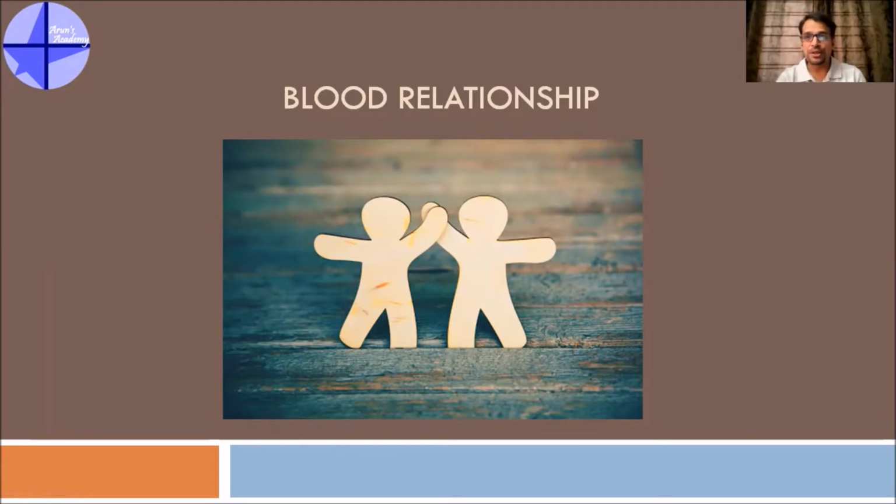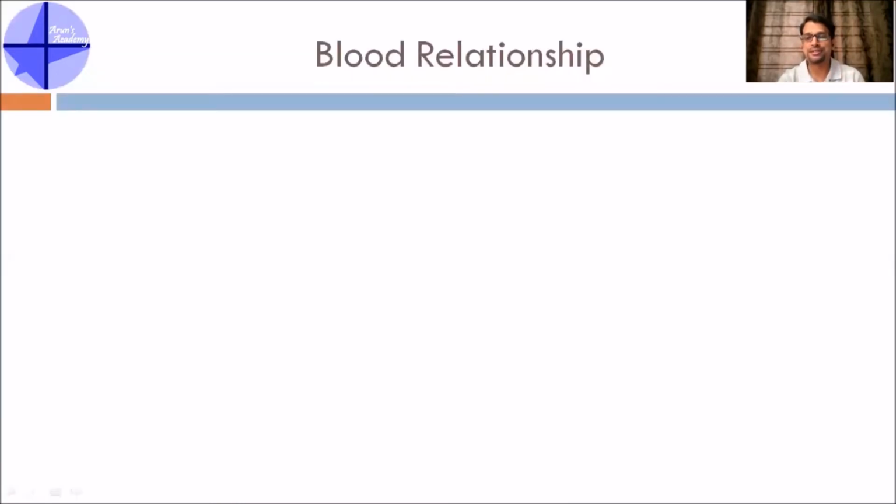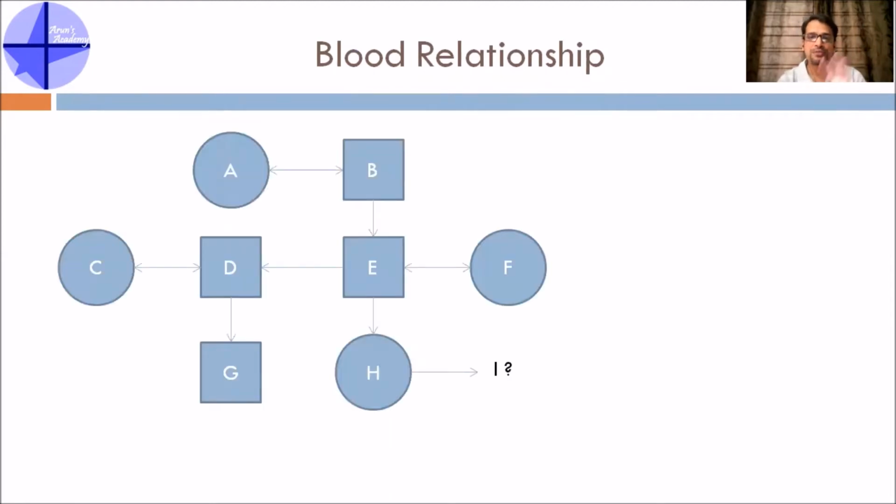Let me now tell you the basic crux of blood relationship. Irrespective of what question is asked, if you can draw a family tree based on the question, you will be able to answer the questions really, really easily. So let's understand this concept of family tree first. Now I have shown a family tree here with some letters. All the letters are some people. Maybe A stands for Arun, B stands for someone else, like that. I have put some circles, some squares, and I've also put a question mark next to I.